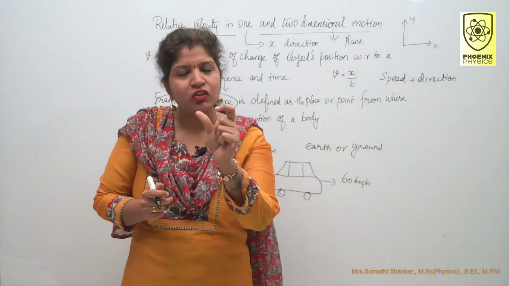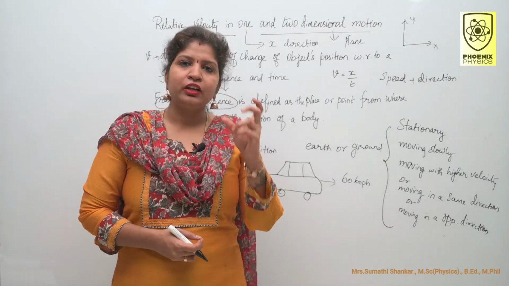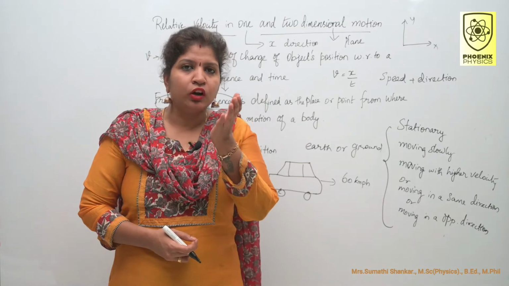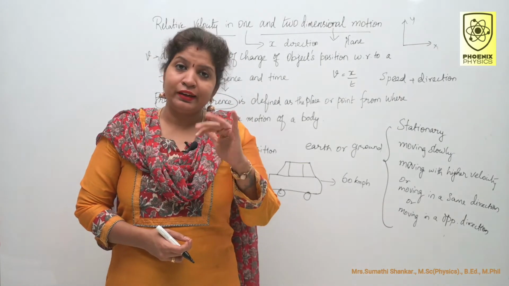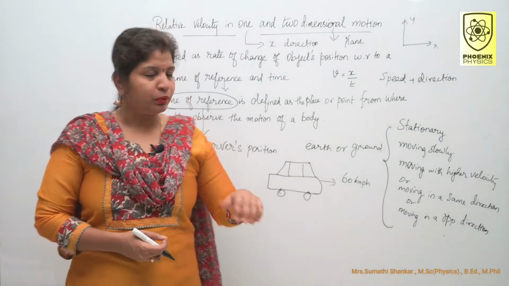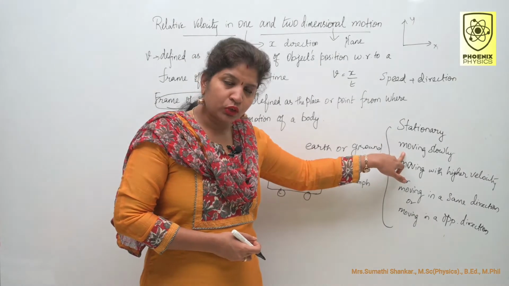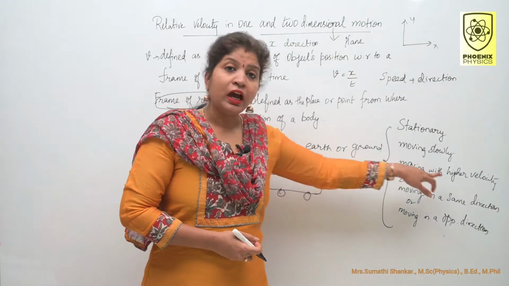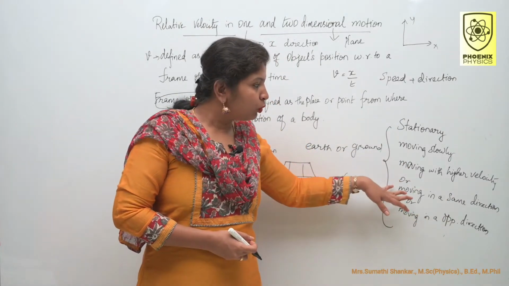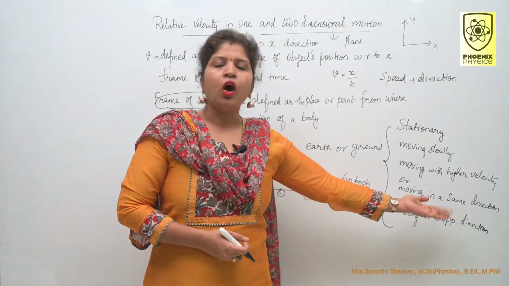So that velocity is called relative velocity. Relative velocity refers to an object which is relative to another object that might be stationary, moving slowly, moving with higher velocity, or moving in the same direction or moving in the opposite direction.